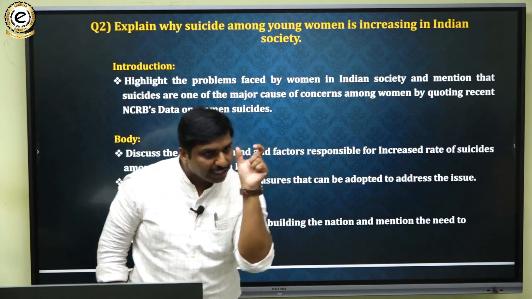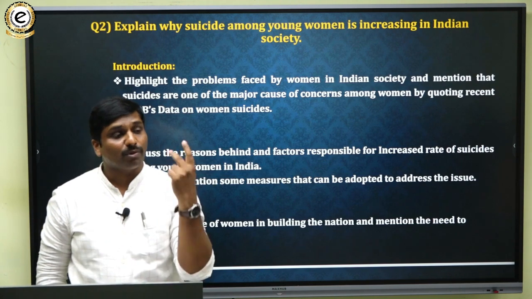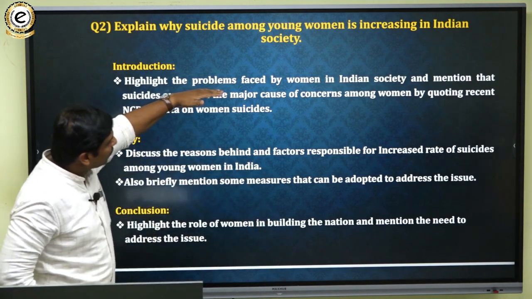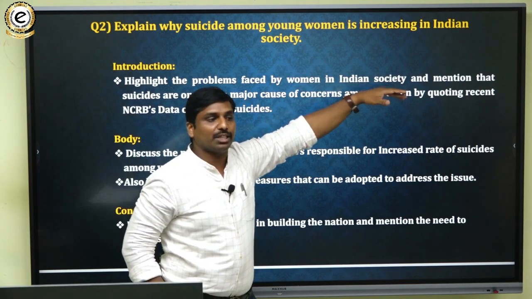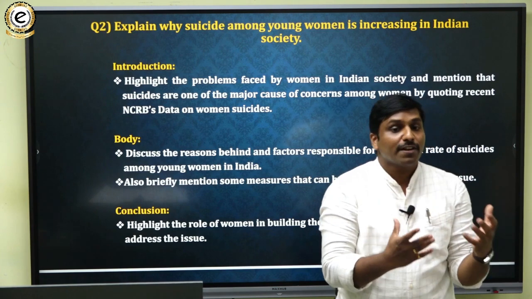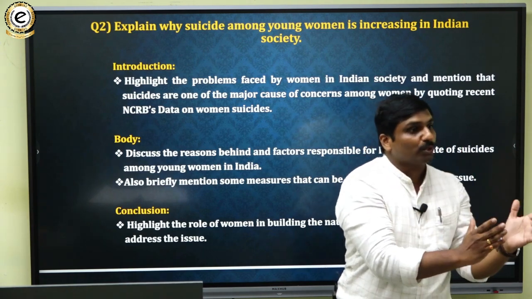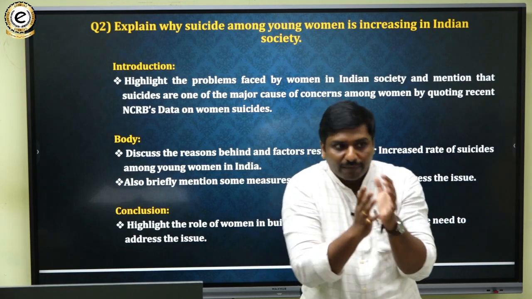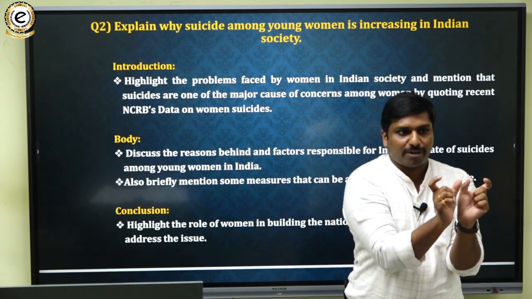In the introduction, you have to incorporate two things. One is you have to highlight the problems faced by women in Indian society. You have to say that women in Indian society face problems from womb to tomb, in their entire life cycle. So you have to introduce that first part.